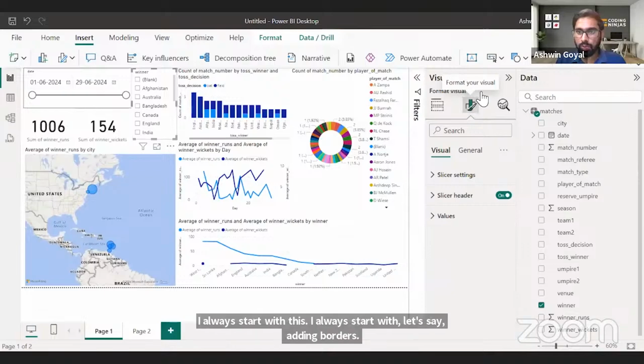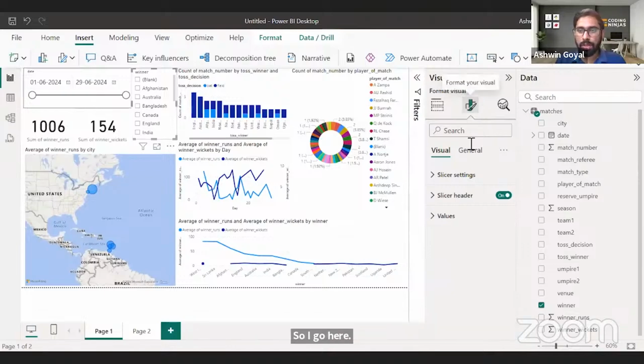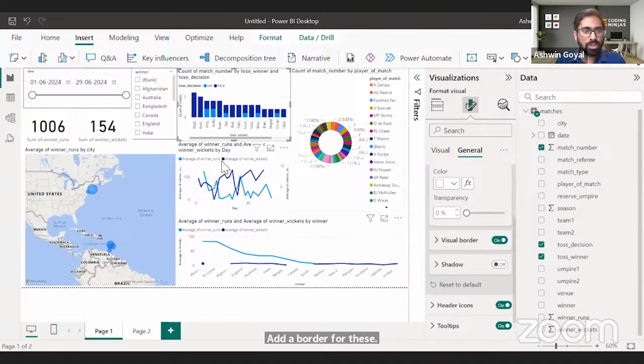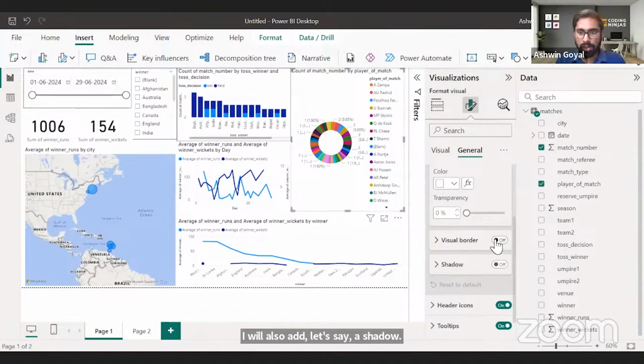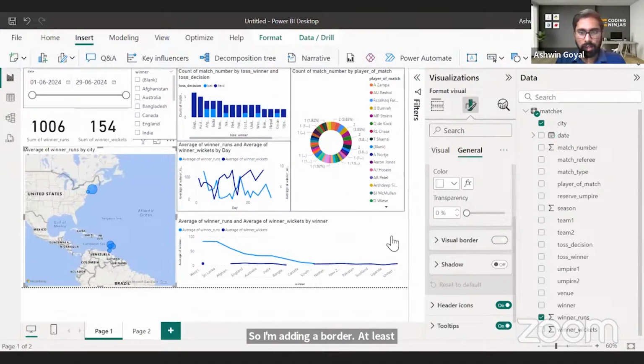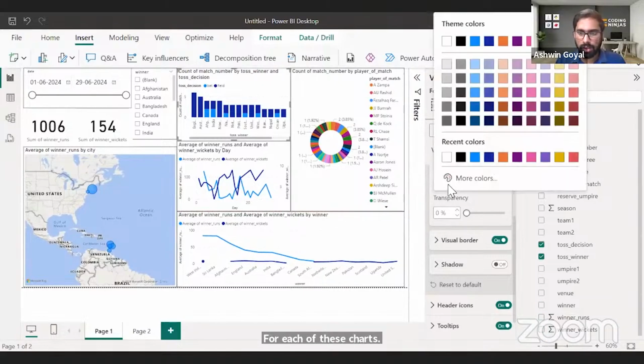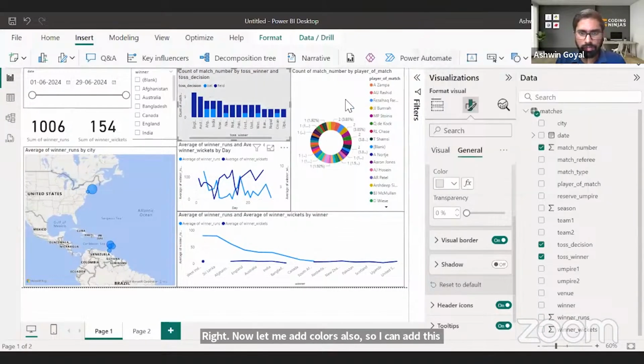So I go here to the format visual pane and I go to general. In the effects, I have visual border. So I'll add a border for these. I will also add, let's say, a shadow for some of these. So I'm adding a border, at least I need a border for all of them. Maybe at a later point, I will add colors also for each of these charts. Right now, let me add colors also. So I can add this color. Let's say this can be this color.